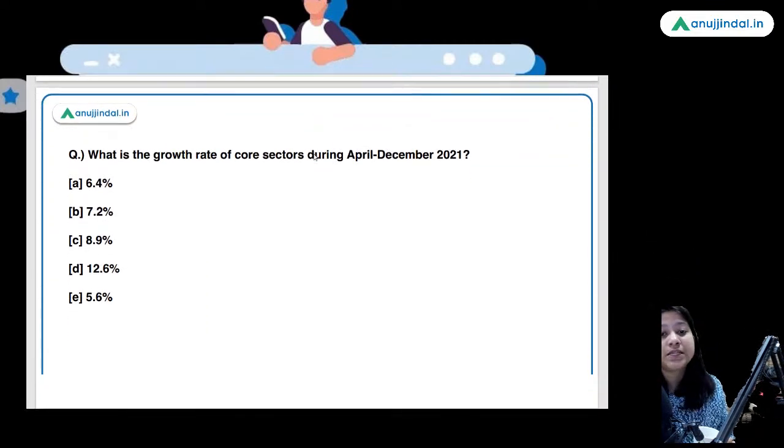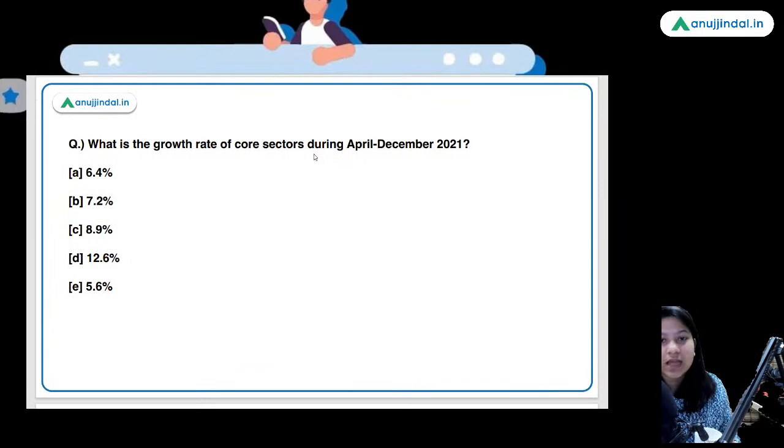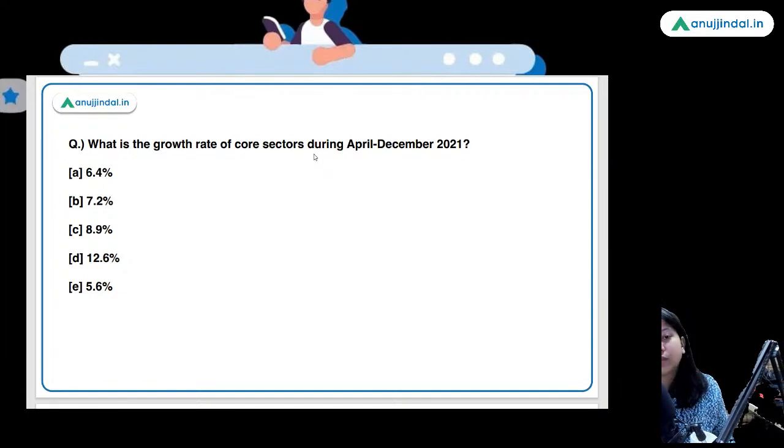Guys, please remember the full form. Whenever acronyms are there, whenever abbreviations are there, you need to prepare the full forms as well, because abbreviations are very easy to remember but full forms are not. Therefore the examiner tends to ask you the full forms.